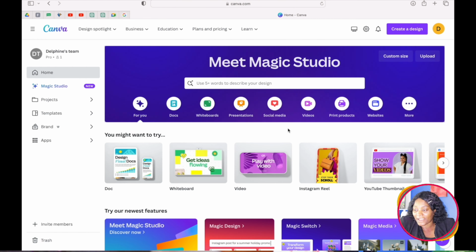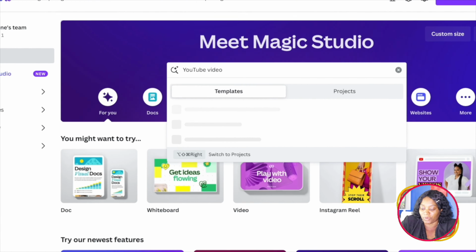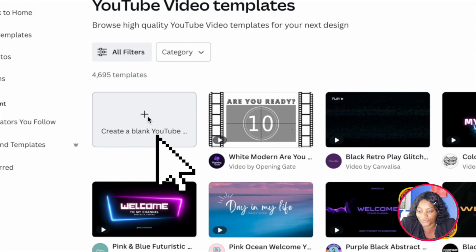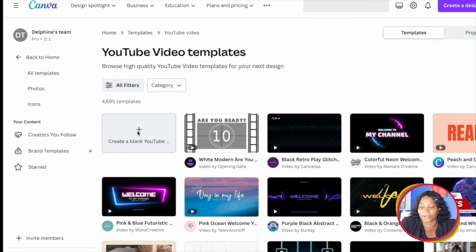So now that we are in Canva, I just want you to come to this search button and type YouTube video, then you click enter. So it's going to bring up all these things. Then you click on this first one that says create a blank YouTube video.